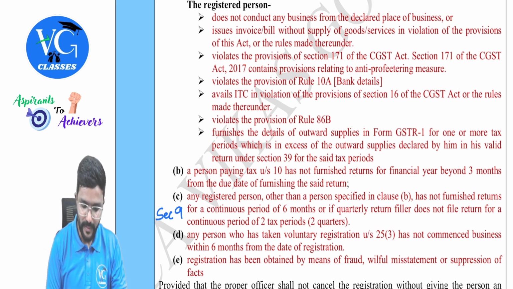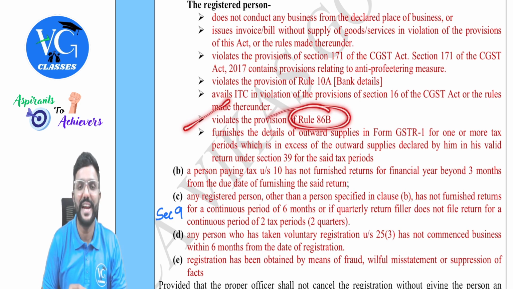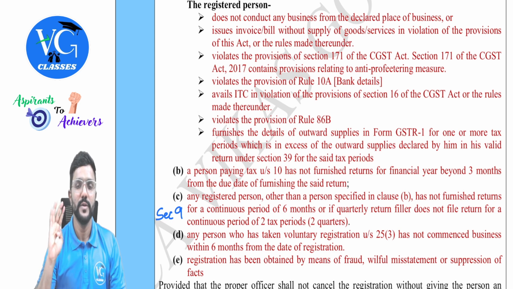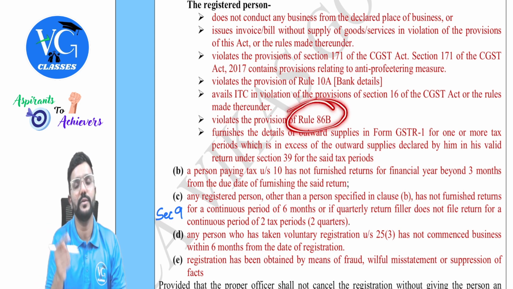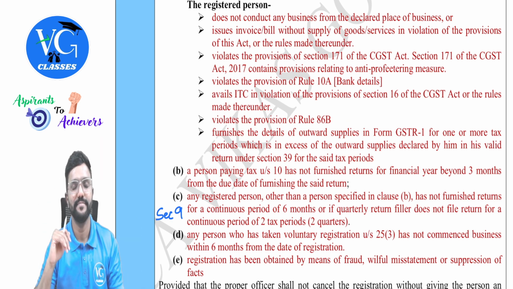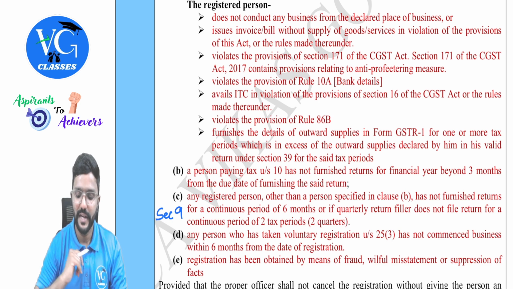Yes. Next, violates the provisions of Rule 86B, that is when monthly taxable supply is more than 50 lakh, at least 1% of the output tax has to be paid through cash ledger. So even though Rule 86B is applicable to the registered person, he didn't follow it. He utilized full credit. Okay, again a violation.